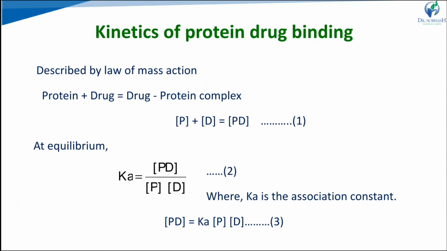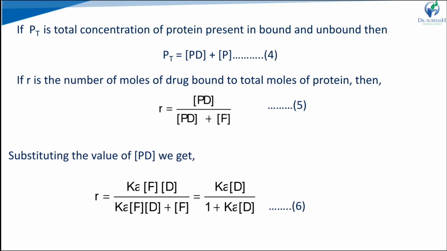At equilibrium, the equation becomes K is equal to PD upon P into D. K represents the association rate constant, the association constant. Now the total concentration of protein present is the bound and unbound forms of that protein. So the total concentration or amount of protein present in the body is equal to PD plus P, the drug bound with protein complex plus free protein.